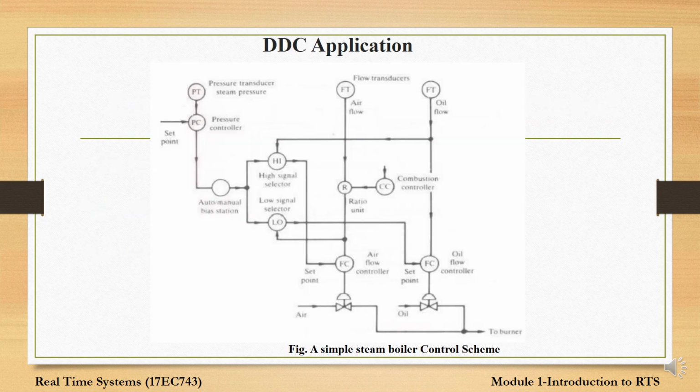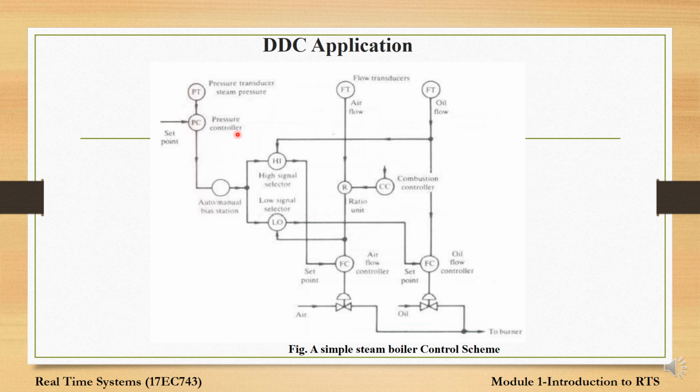Direct digital control applications. One application we are discussing here is the simple steam boiler control scheme. DDC may also be applied to a single loop system implemented by a small microprocessor. Here the output of one loop is acting as a set point to another loop. The working of a simple steam boiler is shown, which also explains how multiple or single loops in DDC are taken care of. The steam pressure is monitored by using two types of controllers.